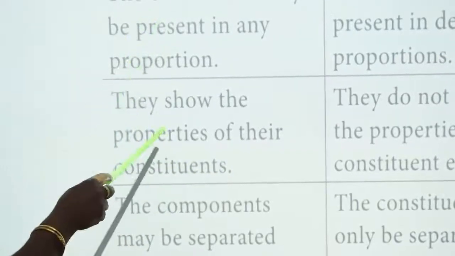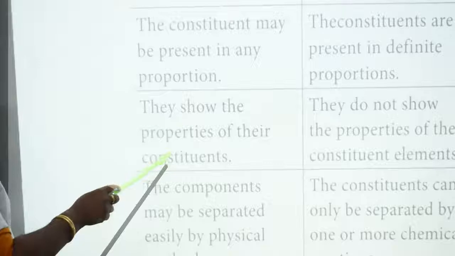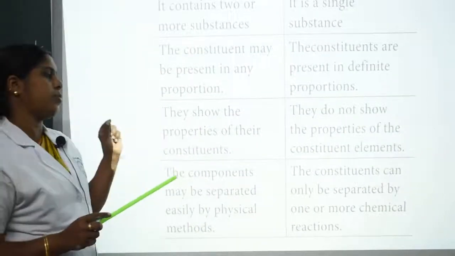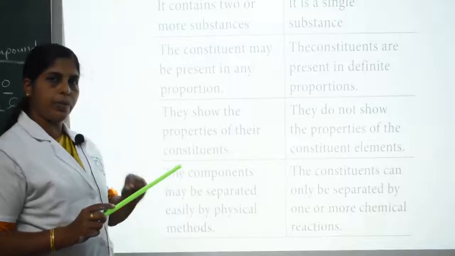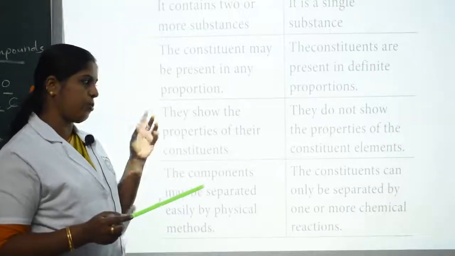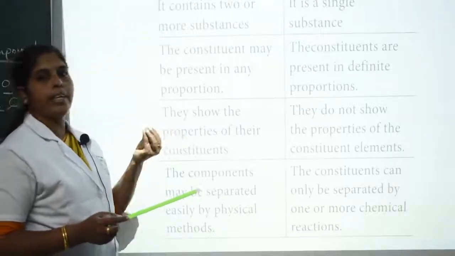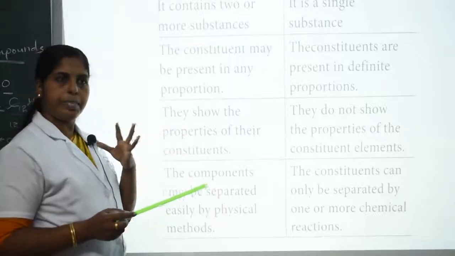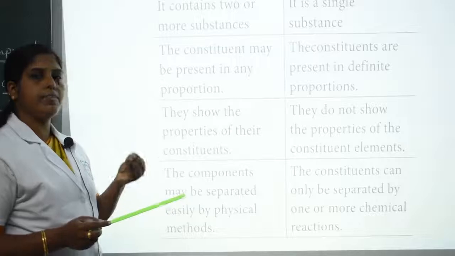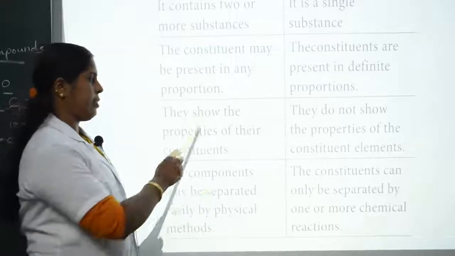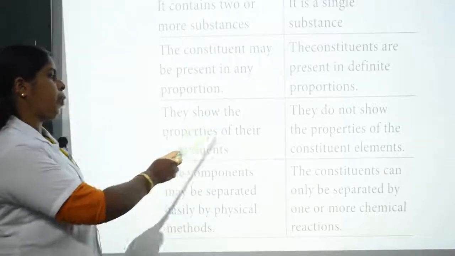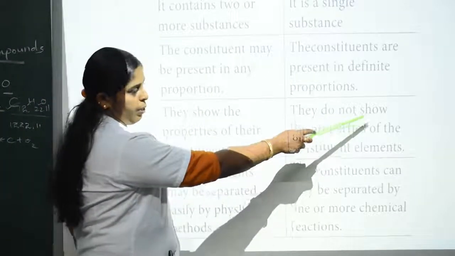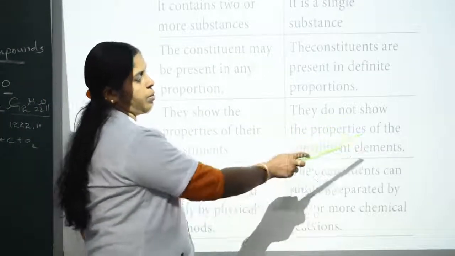A mixture shows the properties of its constituents. For example, if we mix sugar and salt together and take a part, we can feel the sugar taste and the salt taste also. Like that, many food items we use, such as ice cream, are mixtures. There we can feel the flavors separately, because they show the properties of their constituents. But a compound does not show the properties of its constituent elements.